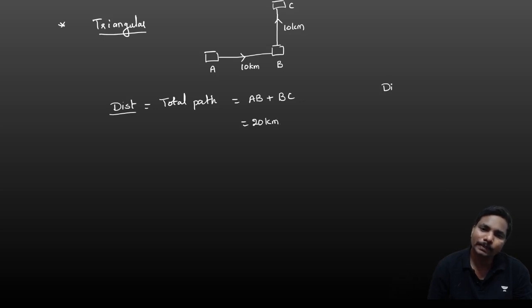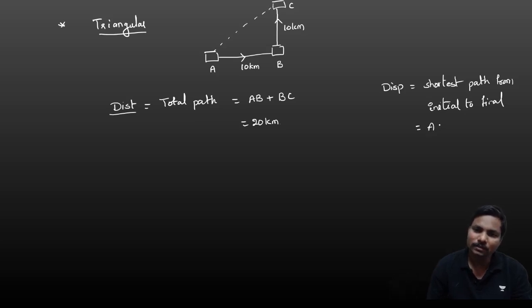And what about the displacement, guys? Shortest path from initial to final. What is the shortest, guys? A to C is the shortest now.